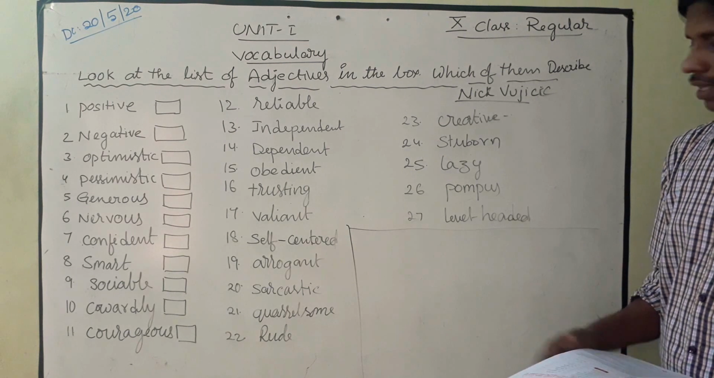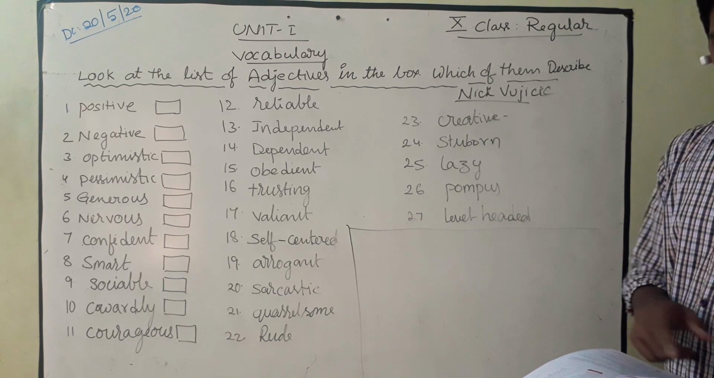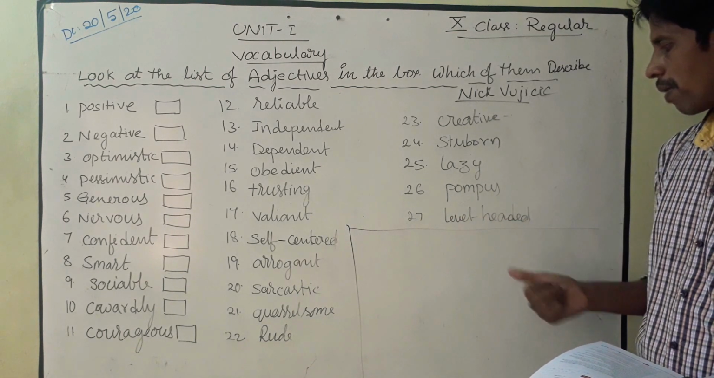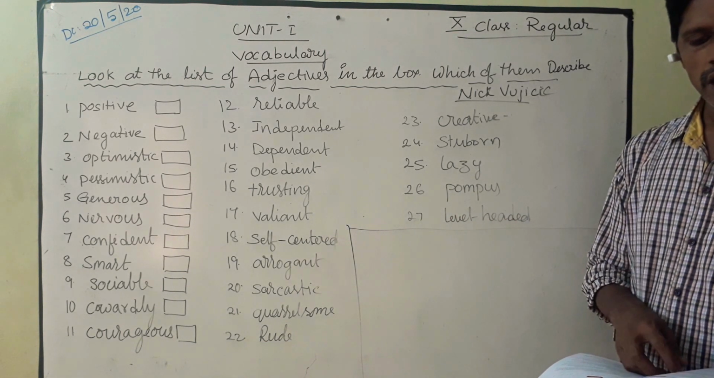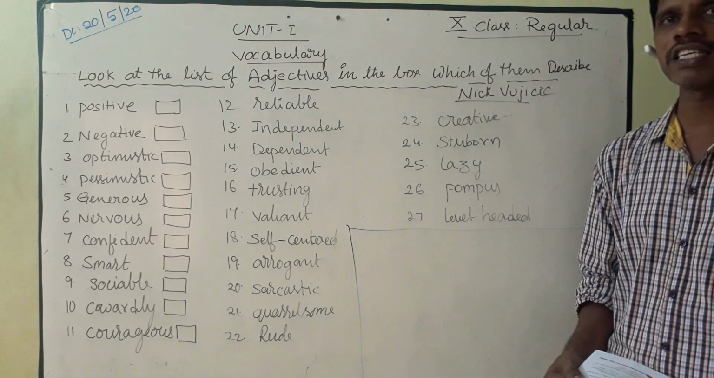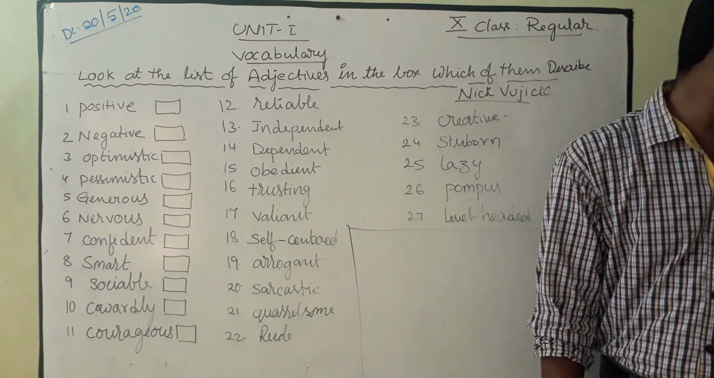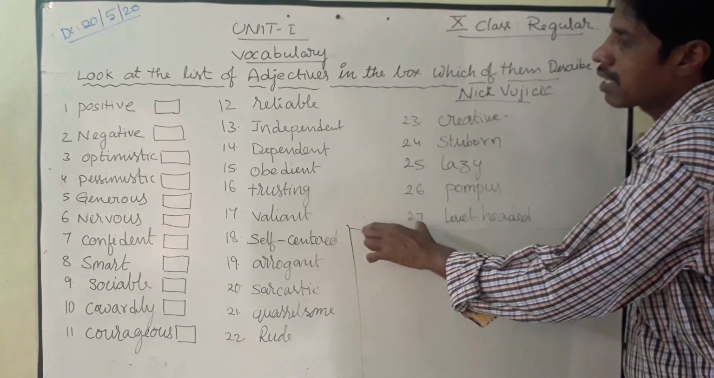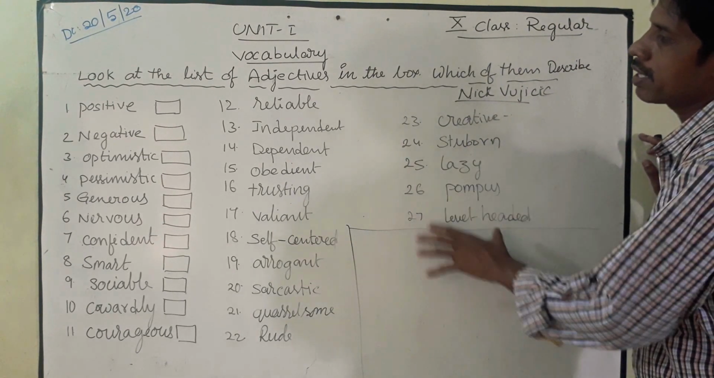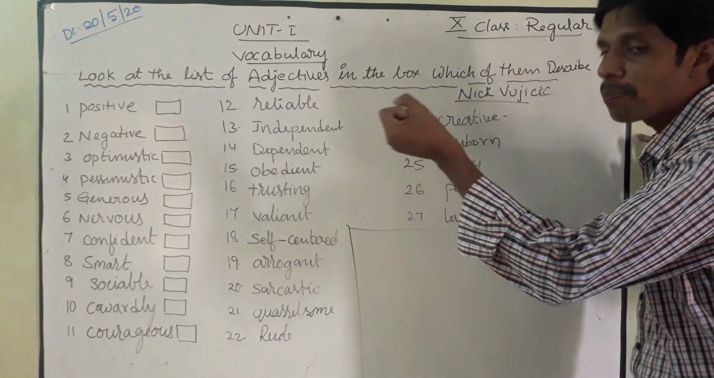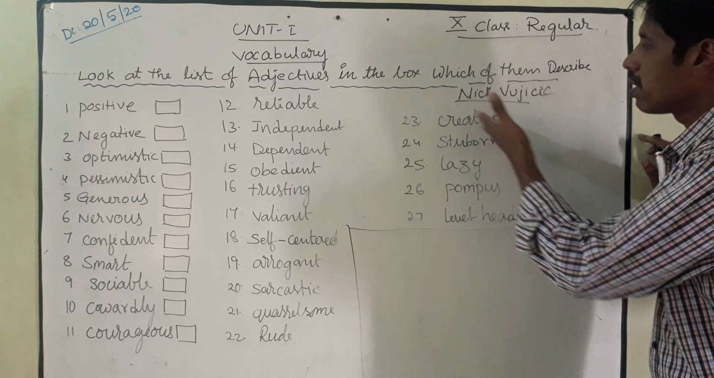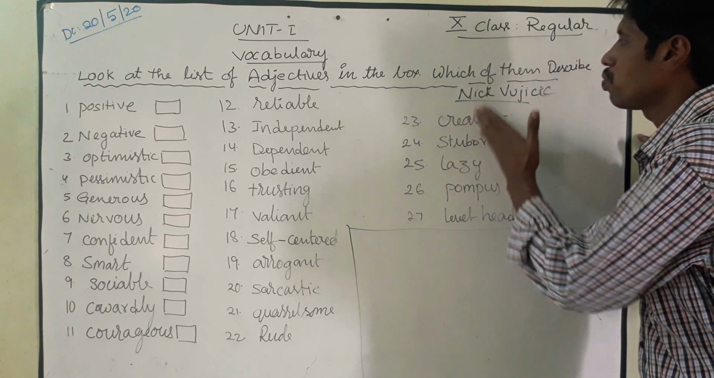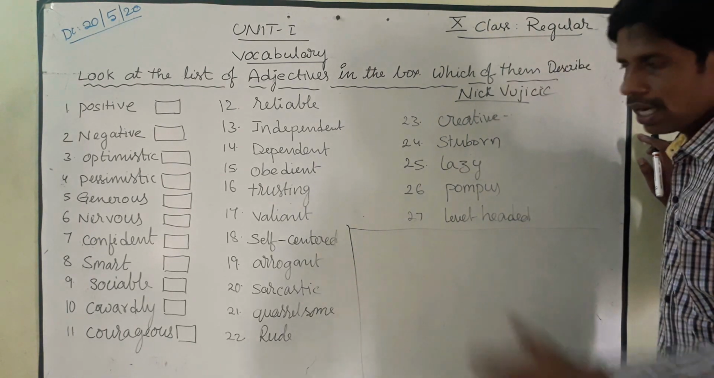And pompous. Next one, the word pompous means trying to seem magnificent or very important. That is pompous. And level-headed. Next one, sensible in making judgments. That is a level-headed person. So, my dear children, these are the words, and among these 27 words we have to pick out the words which are very suitable, very close to Nick Vujicic's life. Let us see.